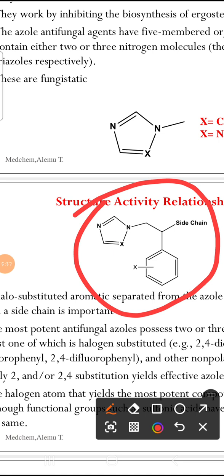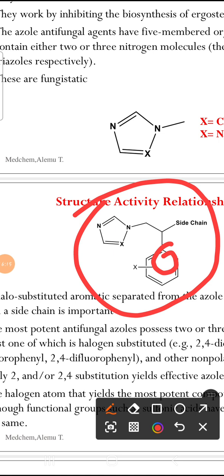Number two, a very important thing is that the phenyl rings, the aromatic rings, are very essential for antifungal activity. Here we have the aromatic ring. By the way, those compounds that contain 2 to 3 aromatic rings are the most potent. In fact, one aromatic ring that contains a halogen is also important. But if the number of phenyl or aromatic rings is increased, meaning 2 or 3, the activity will also increase.